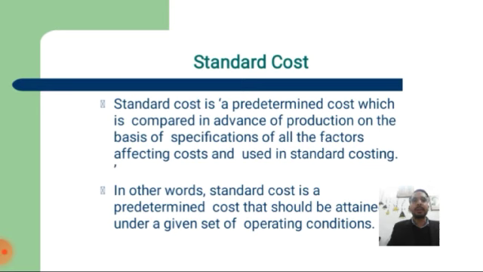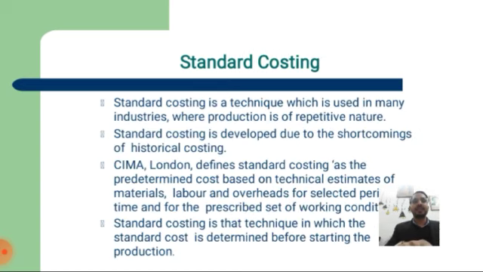Standard cost is a predetermined cost which is computed in advance of production on the basis of specification of all the factors affecting cost. In other words, standard costing is a predetermined cost that should be attained under a given set of operating conditions. Standard costing is a technique used in many industries where production is repetitive in nature. Standard costing was developed due to the shortcomings of historical costing. Standard costing is the preparation and use of standard costs.